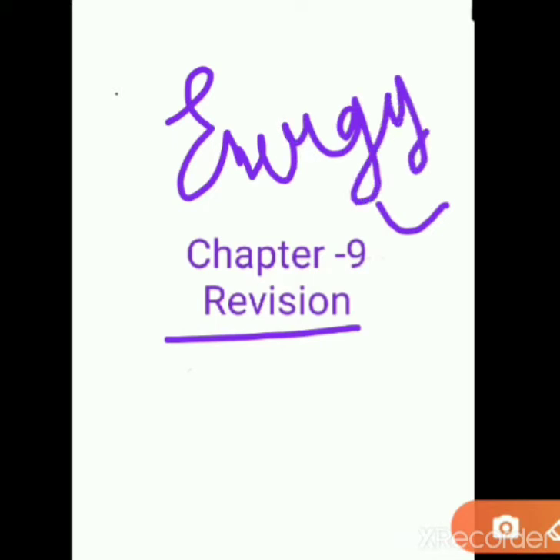Students, in this chapter we have discussed basically about what is energy. We have also discussed about different forms of energy like kinetic energy, potential energy, mechanical energy, electrical energy. We have also studied about the concept of conservation of energy, where we have seen how we can use effectively these forms of energies.